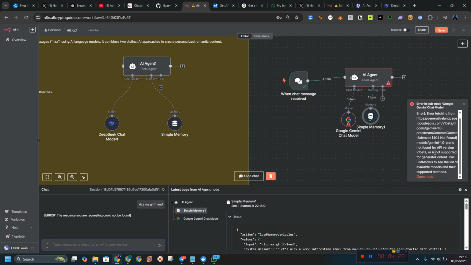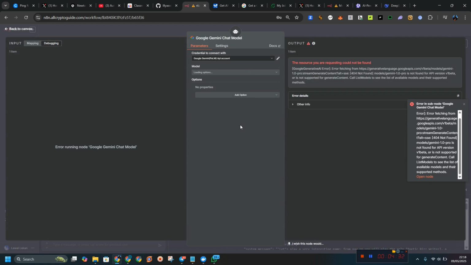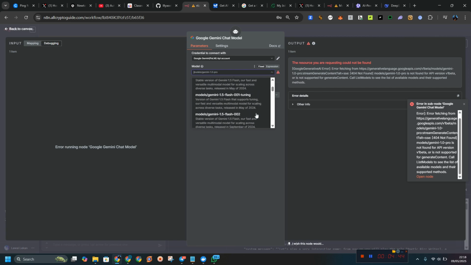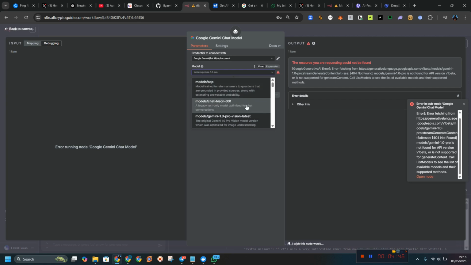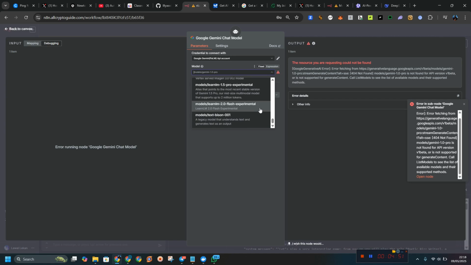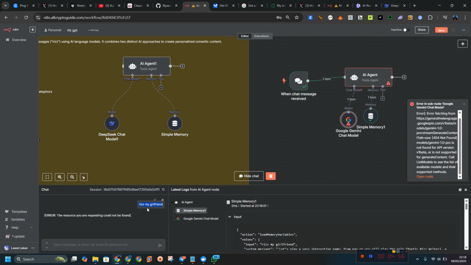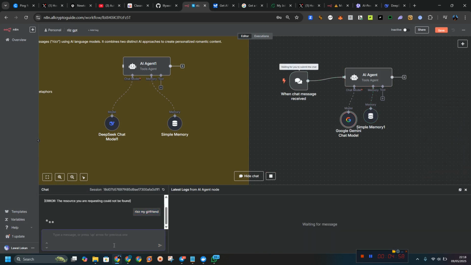Fetching error: the model is not found in the API version. I don't know. Let's see the options that we can choose. I think there is a lot here to choose from. Let's see the one that we can choose now. I think there is one we call 2.5 experimental. So let's try this out again. Control C and Control V.